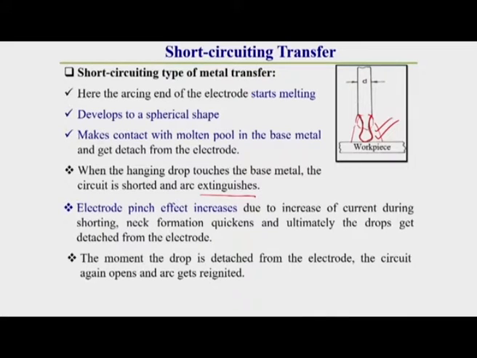Due to this necking, finally the drop detaches from the electrode to the workpiece. The moment the drop is detached, the circuit opens again and the arc gets reignited. Once again the next short circuiting metal transfer starts. In this way short circuiting metal transfer takes place.